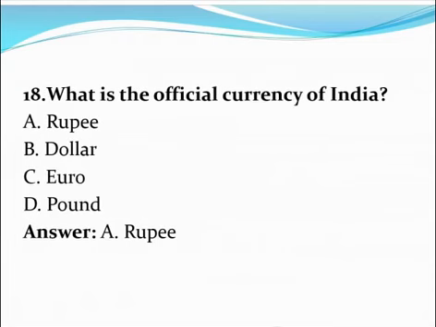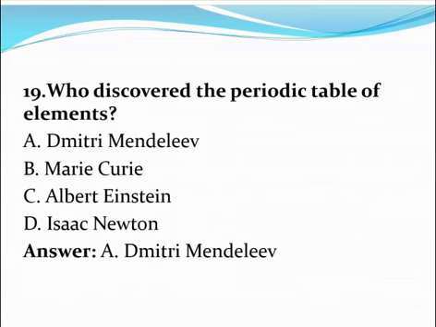5 years. Next question. What is the official currency of India? A. Rupee, B. Dollar, C. Euro, D. Pound. The correct answer is option A. Rupee. Next question. Who discovered the periodic table of elements? A. Dmitry Mendeleev, B. Marie Curie, C. Albert Einstein, D. Isaac Newton. The correct answer is A.